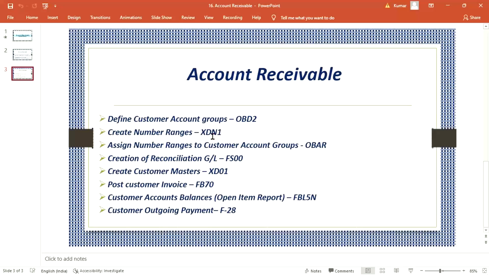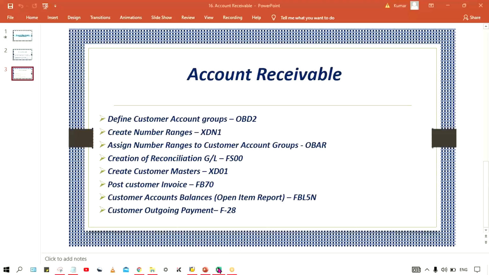Now the next one is creation of the reconciliation account. What is the use of a reconciliation account, guys? Tell me someone. To get consolidated reports, sir. Consolidated report of what? Report of the account receivable figure. Means we can get total receivables, right? Yes.